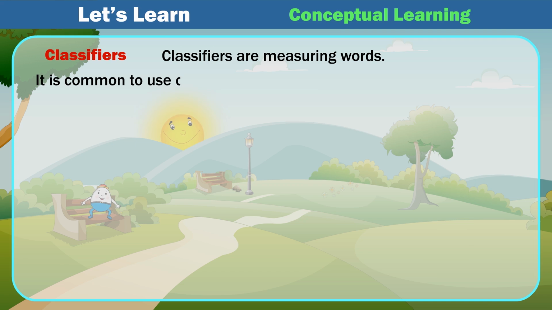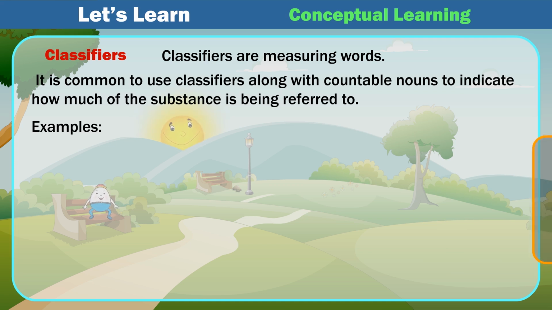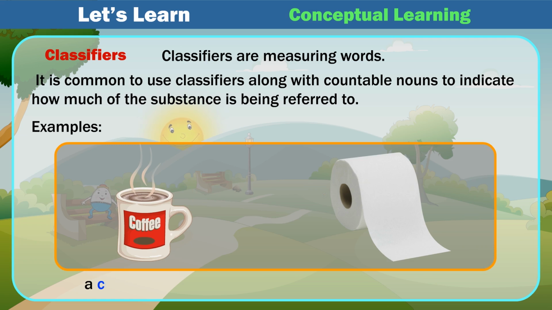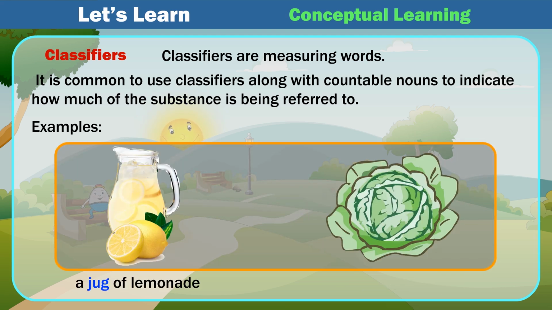It is common to use classifiers along with uncountable nouns to indicate how much of the substance is being referred to. Examples: a slice of bread, a roll of tape, a cup of coffee, a roll of toilet paper, a bar of soap, a loaf of bread, a jug of lemonade, a head of cabbage,